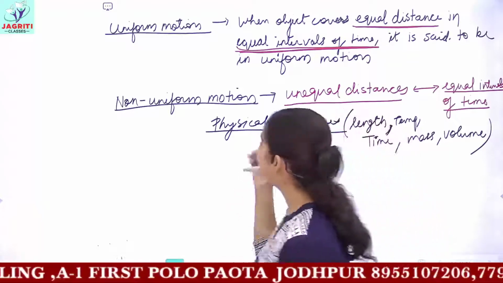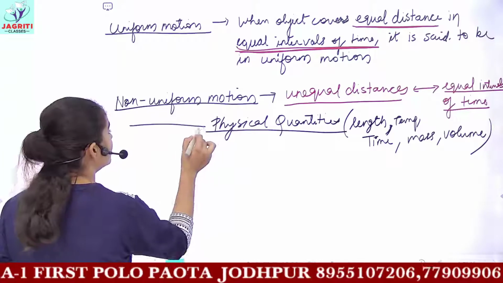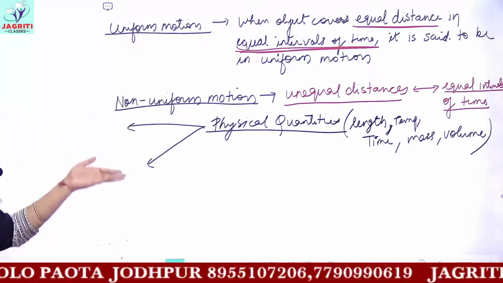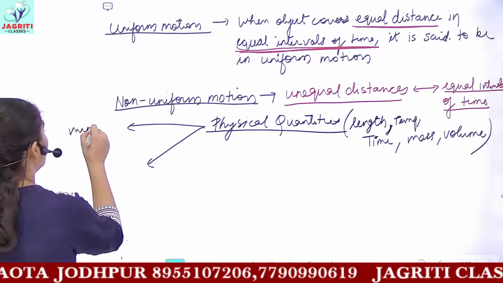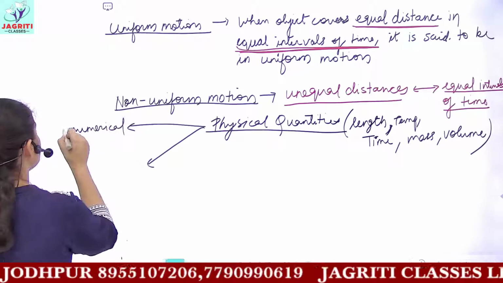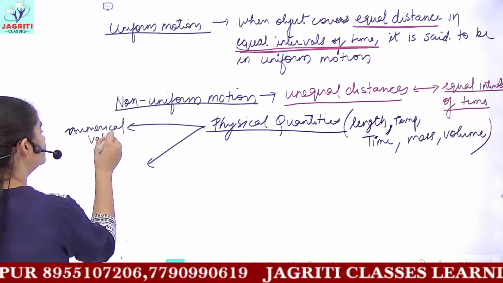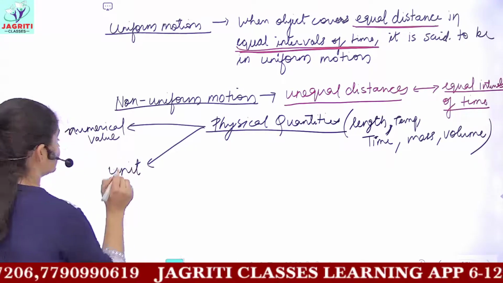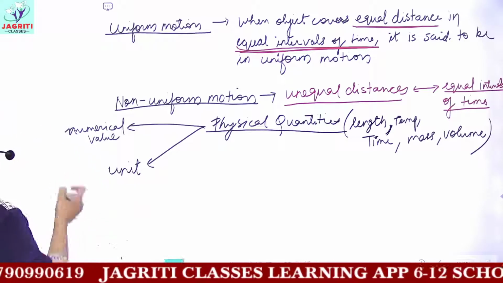And for measurement of these physical quantities, in the measurement you have a numerical quantity, that is a numerical value, and with this numerical value you also use a unit.